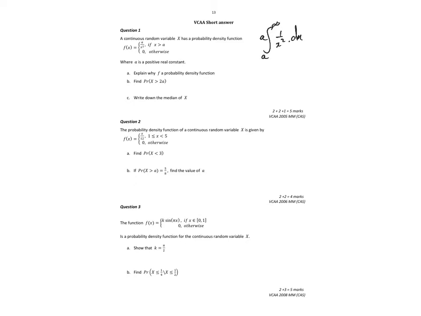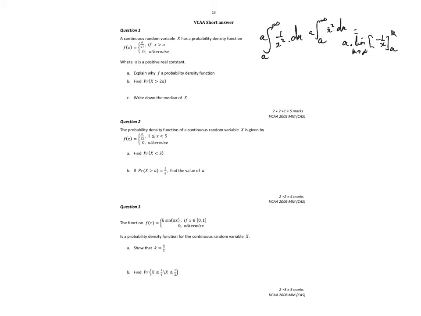Okay, so if I integrate that, that's the integral from a to infinity, a at the front, of x to the minus 2 dx, which is equal to a times the limit as some k approaches infinity of -1 on x between k and a.